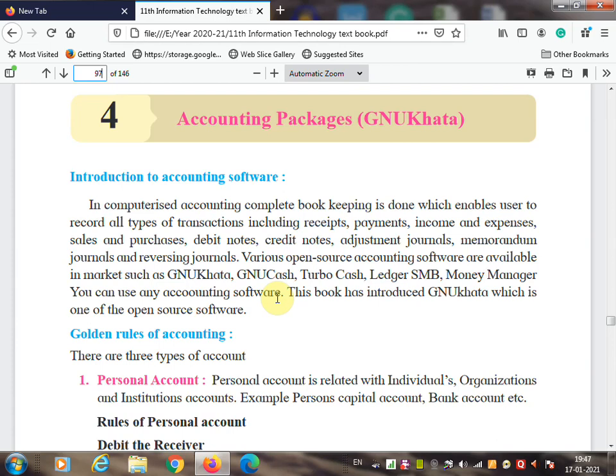Accounting package. For this accounting package, you are going to learn a new application. The name of the application is GNU Khata. The name of the package is GNU Khata. So let's start. Introduction to accounting software.